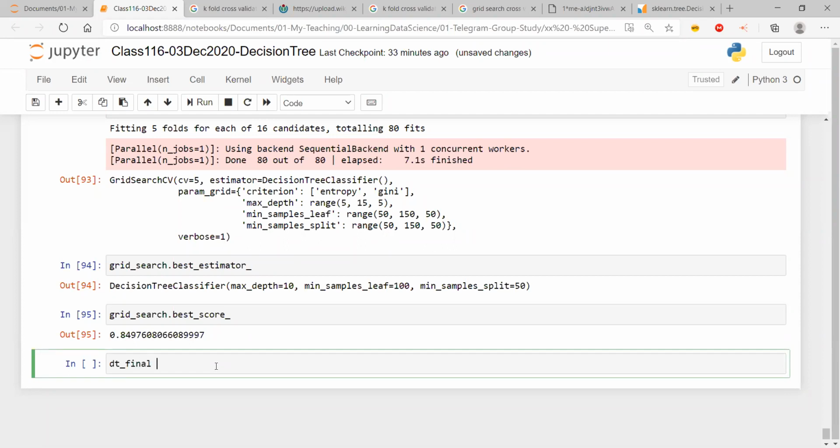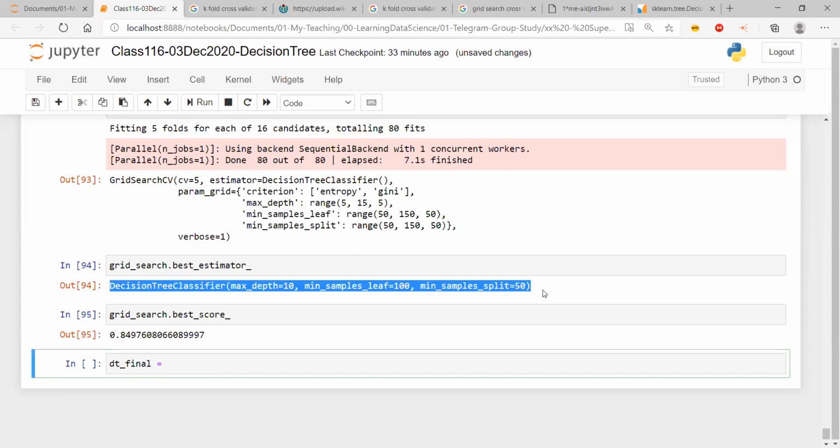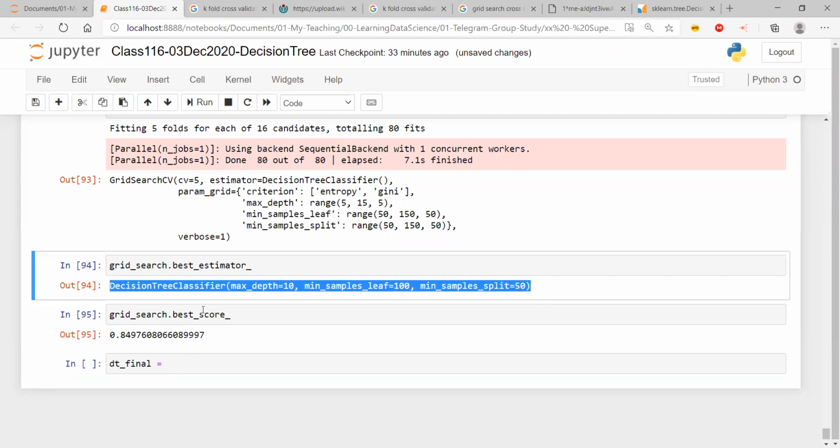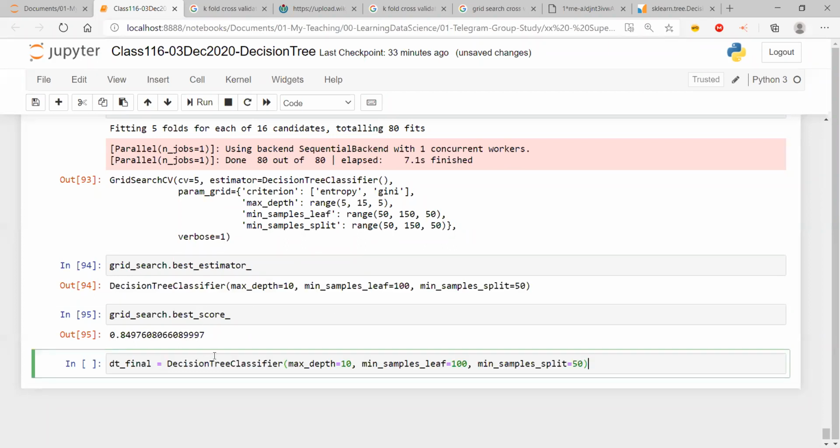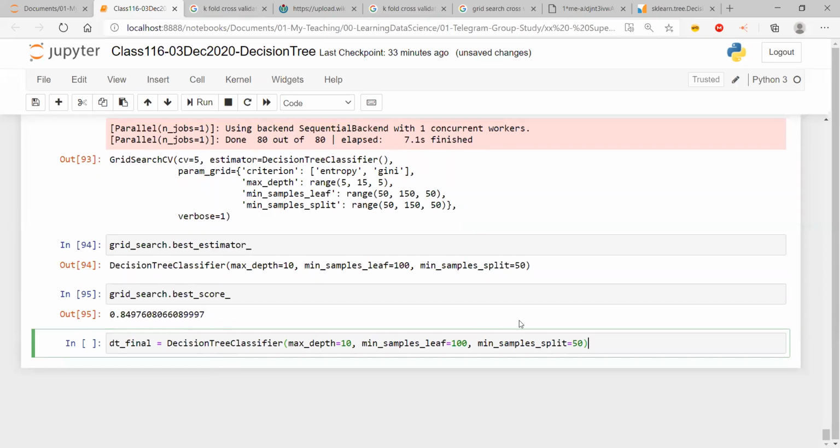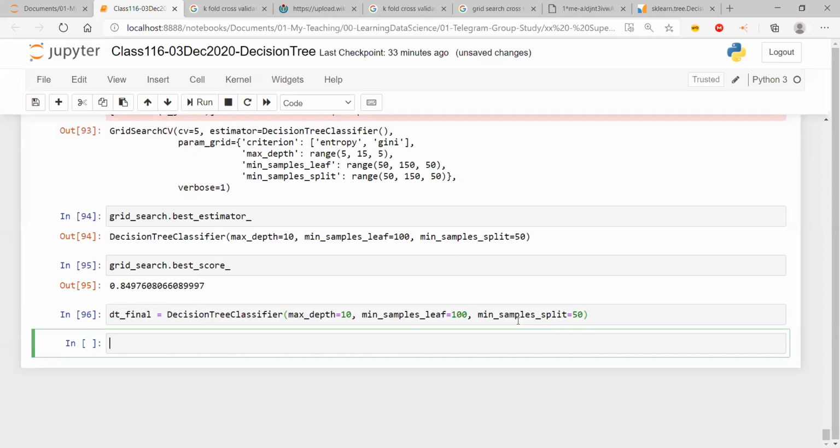So I'm going to call this dt final. So my final decision tree classifier using cross validation that I have done, I'm just going to put it over here, and then I'm going to create the model and see how it goes. So I create the model.